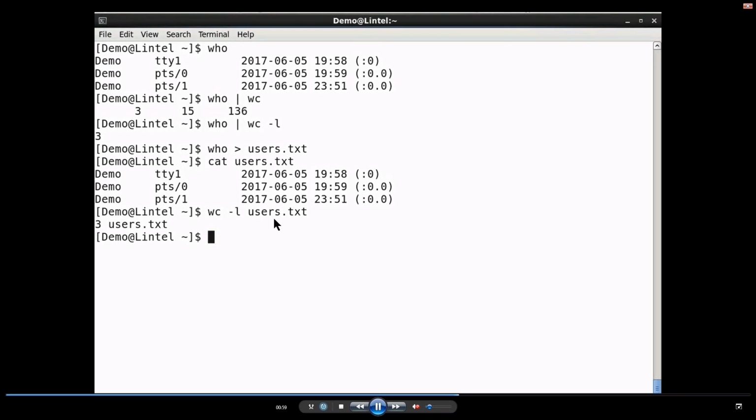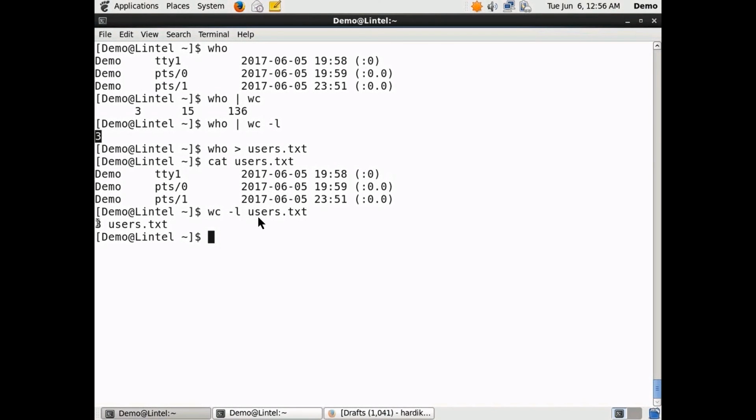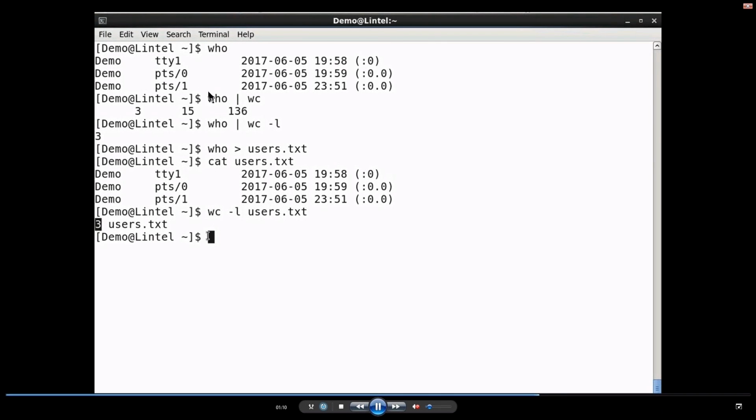The number of lines of this file is 3. The wc command can also be used like this, wc with some file name. Earlier we used it with the command combination, now it is being used with the file name.